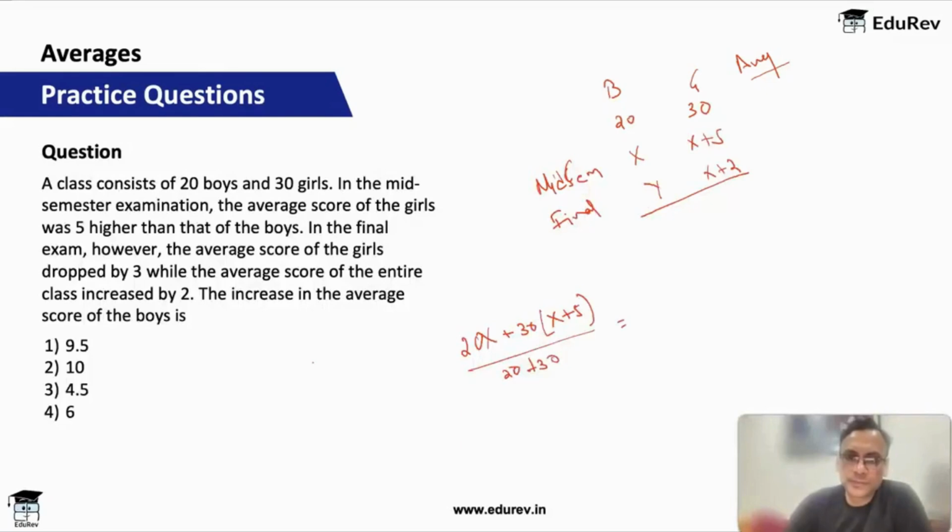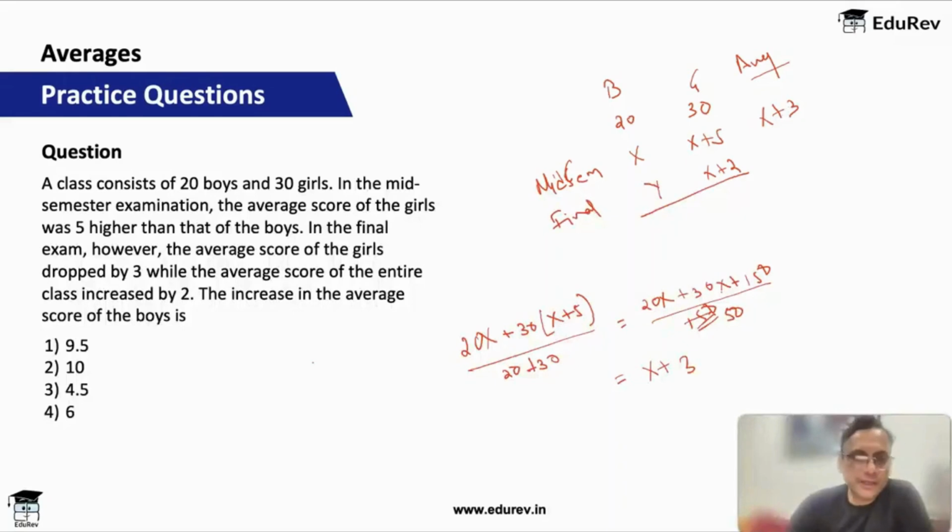Which is 20x plus 30x plus 150 upon 50. So that will give you 20 plus 30 is 50x upon 50, so that is x, plus 150 upon 50 is 3. So the average is going to be x plus 3.